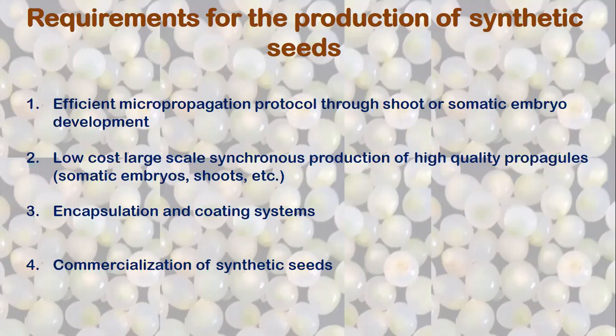Then encapsulation: we should have an optimized encapsulation protocol. We should know whether we are going to produce hydrated synthetic seed or desiccated synthetic seed, and that process of seed production has to be standardized. Then commercialization: how to commercialize this synthetic seed, how it can be made available to growers, how growers are made aware of how to grow these seeds and propagate plants from them at a very high efficiency. Those are all the requirements for the production and success of synthetic seed technology.